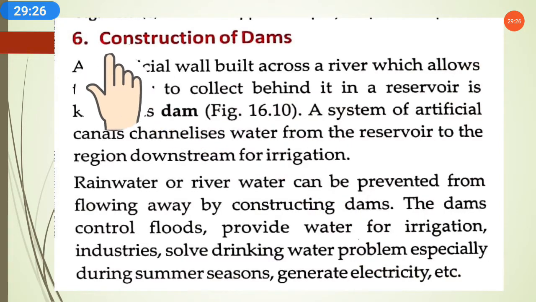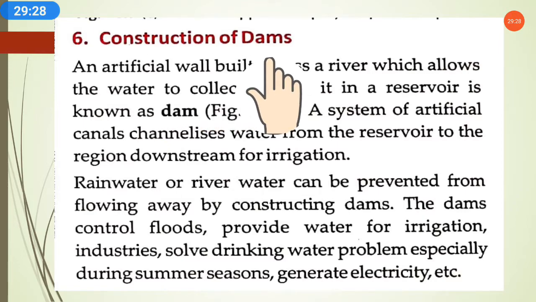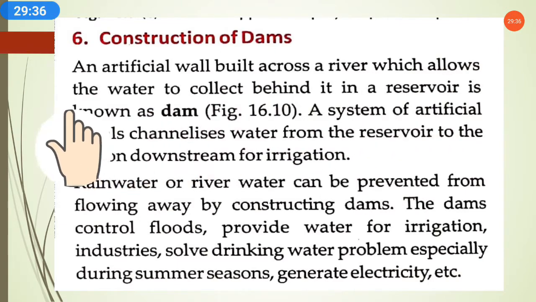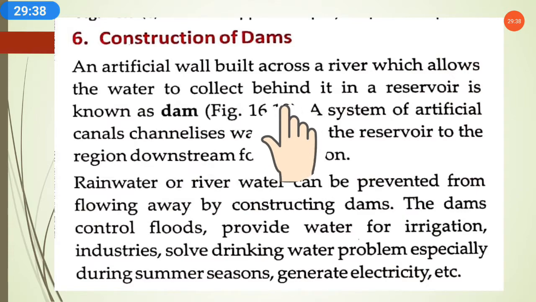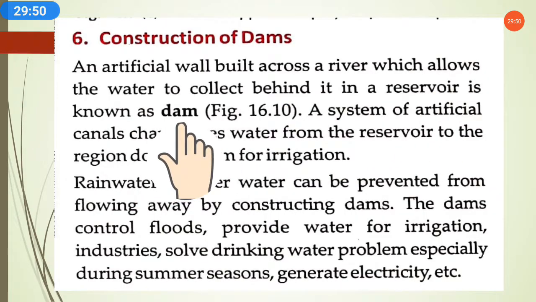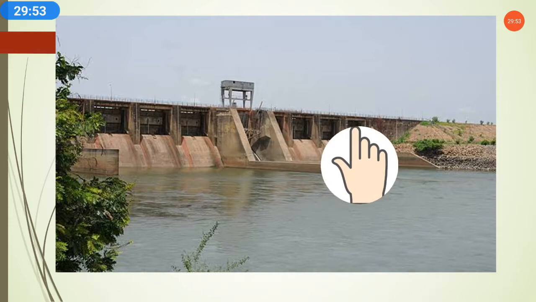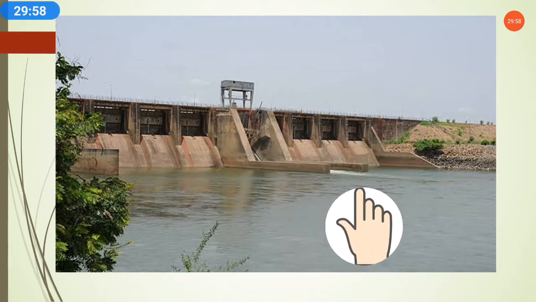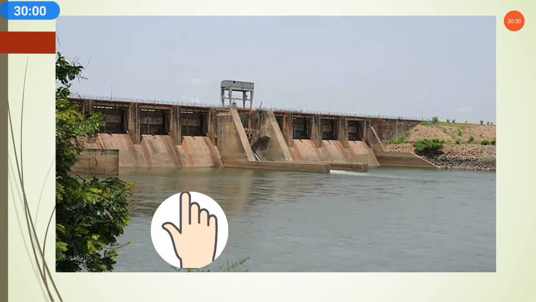Now the last, sixth one, is construction of dams. Dams also help in the water storing system. How? An artificial wall built across a river which allows the water to collect behind and be stored in a reservoir is known as a dam. As we can see, this is a wall across the river. It is built to store water at a place, or to hold water from the river.